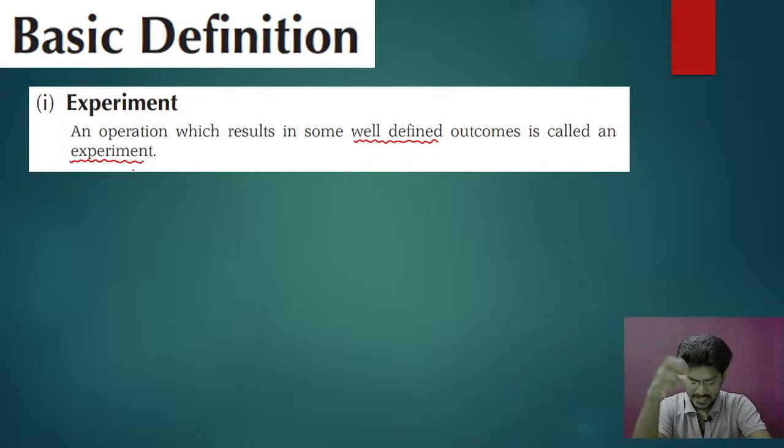In the same way, here experiment means an operation which results in some well-defined outcomes. That means the sets topic and the probability topic are very much interrelated. How well you understand the sets topic, that nicely you can understand the probability topic.